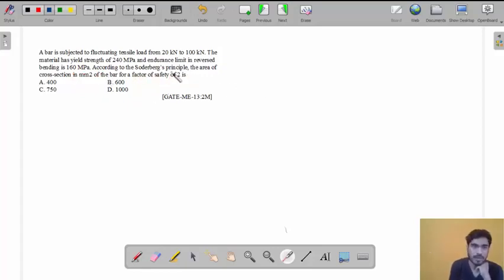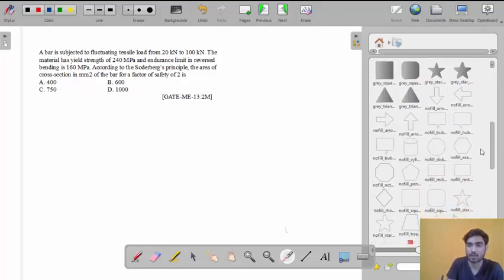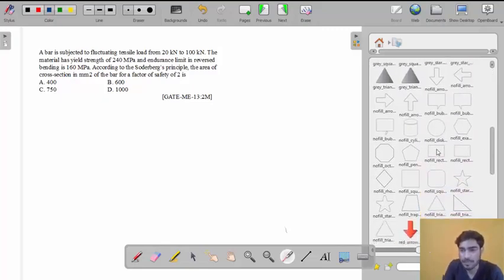Factor of safety of 2, and what do we need to calculate? Area of cross section, my friend. Area of cross section we need to calculate. And this is a bar subjected to fluctuating load, my friend.